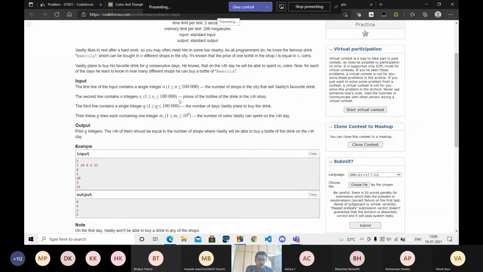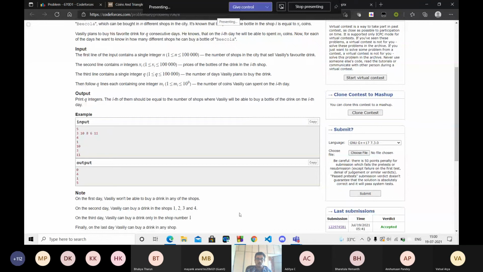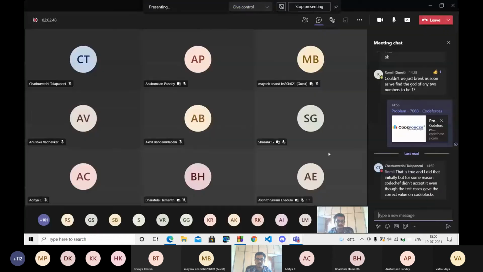So we can do binary search. The time complexity of it will be q into log of n. For each day I am doing a binary search, which takes log of n, and there are q days. So q into log of n will be something like 10 raised to the power 5 into, say, 15 operations. That is very much less than 10 raised to the power 8, so it will not give TLE. So does anybody have a doubt in the logic part?